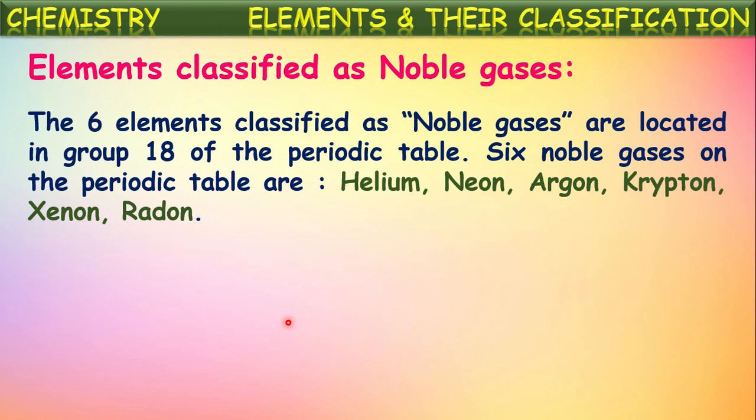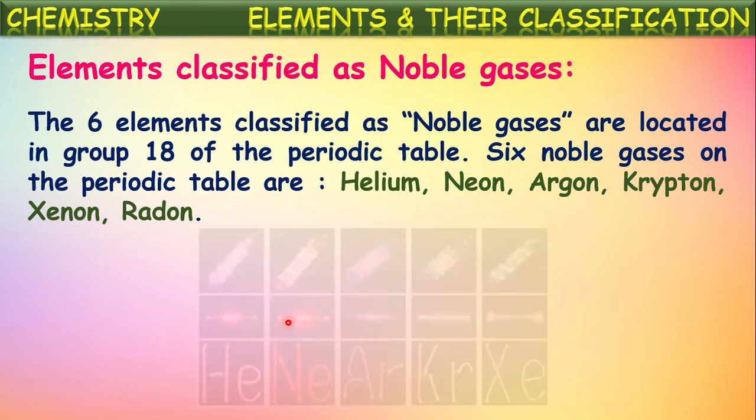The six noble gases on the periodic table are helium, neon, argon, krypton, xenon, and radon. So these are highly stable elements. They won't participate in chemical reactions with other elements or even themselves. That's why they are called noble gases.